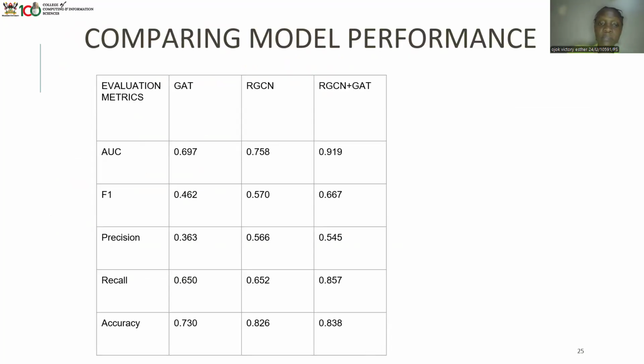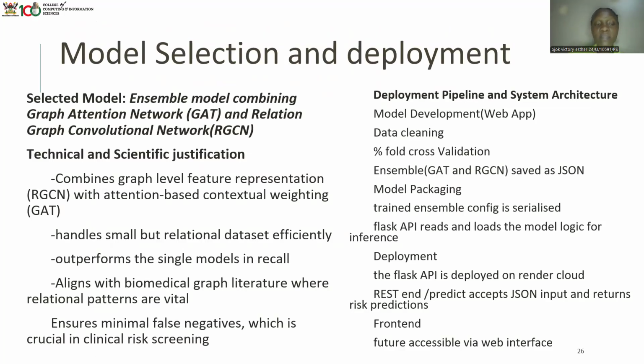Then this is comparing our models' performances, where you clearly see that our ensemble performed much better than the other models that we used, and it was the one we selected. We selected it because it combines graph-level feature representation with attention-based contextual weighting. It also handles small data sets relatively more efficiently than the others. It also outperforms the single models and aligns with biomedical graph literature, where relational patterns are vital.